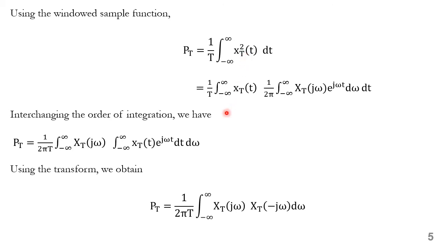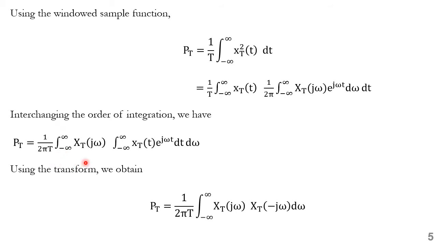So this can be written as x_T times x_T, where x_T is written as 1 over 2 pi integral of x_T of j omega e to the power j omega t d omega dt. Let us interchange the order of integration. So this 1 over 2 pi is a constant that has been taken out.